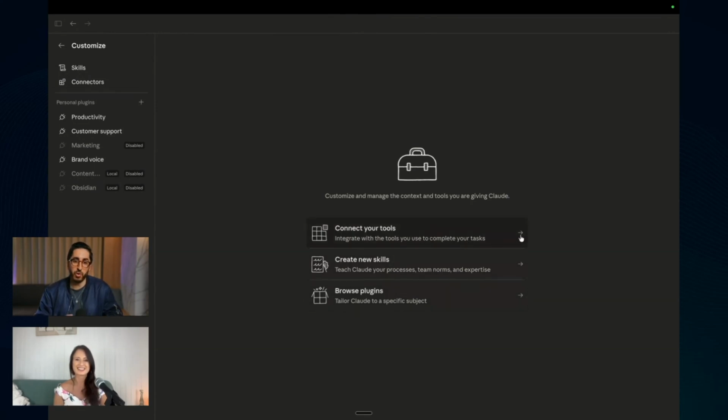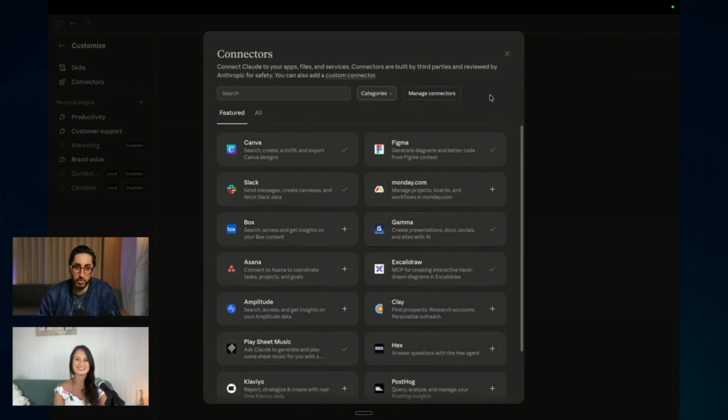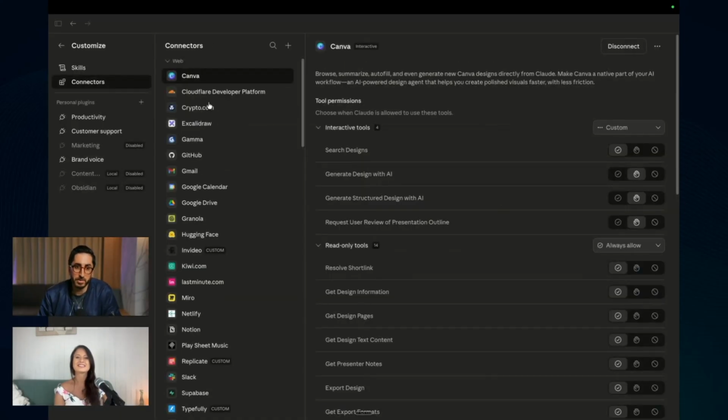And then I'm going to transition more into Claude Code, because you can do so much more with it. So here you can connect your tools. Actually, they have changed this. So you have to go to manage connectors. So it's here, and customize. And so you can see here, I have tons of them.